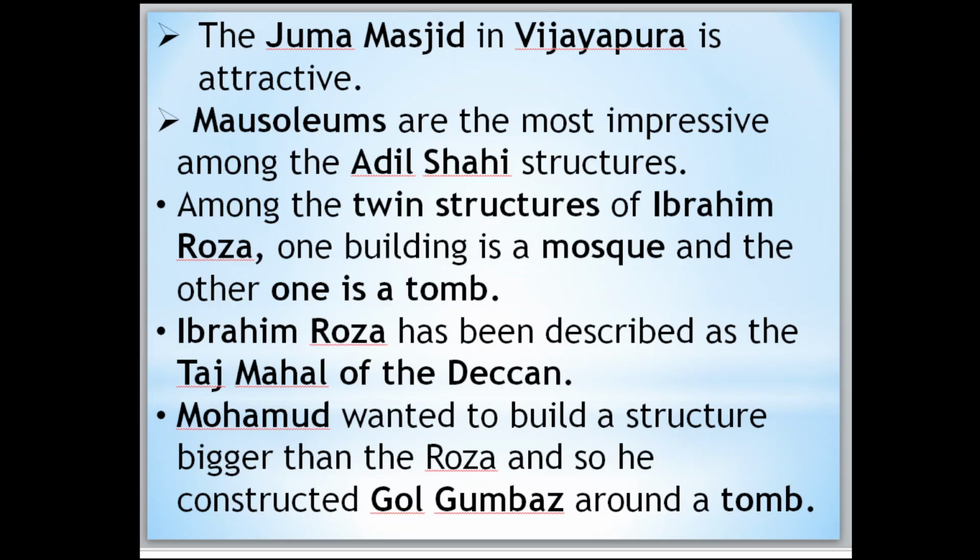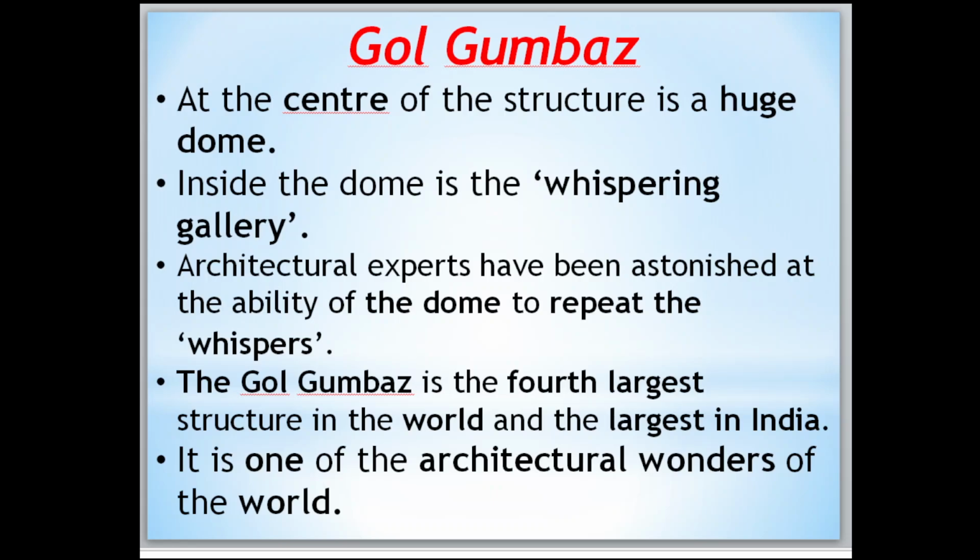Muhammad wanted to build a bigger structure than the Roja. After Ibrahim II, he came to power and wanted to construct something bigger than the Ibrahim Roja. So he constructed the Gol Gumbaz around a tomb. We will now learn about the Gol Gumbaz.